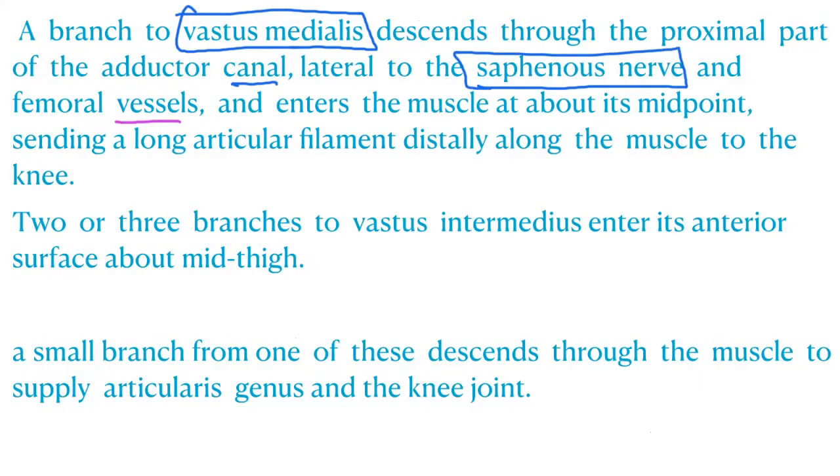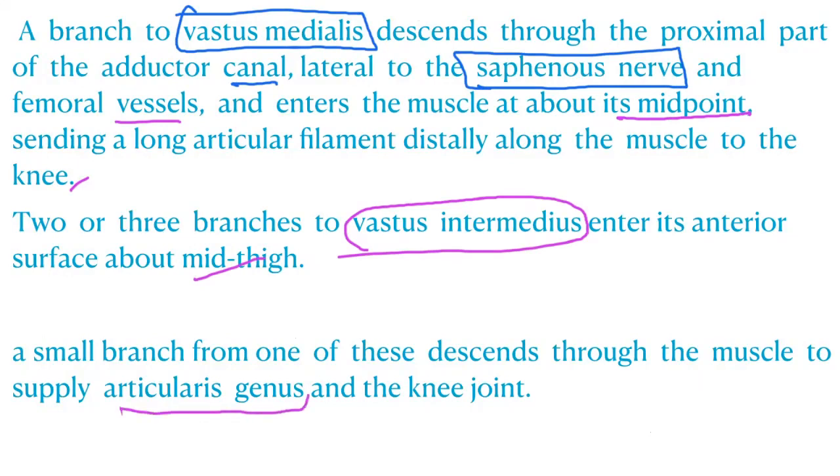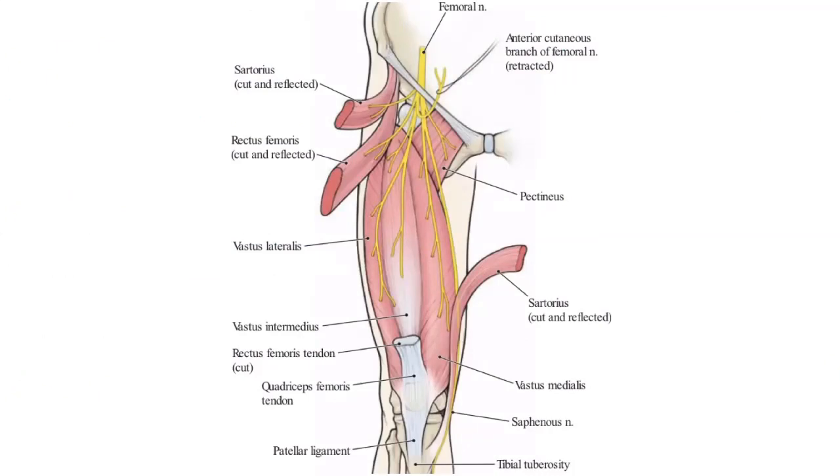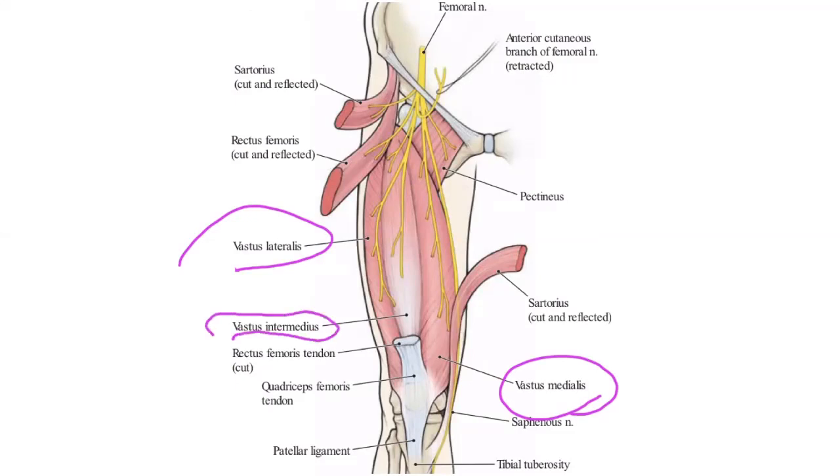It accompanies the femoral vessels and enters the muscle at about its midpoint, sending a long articular filament distally along the muscle to the knee. 2 or 3 branches to vastus intermedius enter its anterior surface about mid-thigh. A small branch from one of these descends through the muscle to supply the articularis genus and the knee joint. So these are the muscular branches. You see all of the muscular branches: vastus lateralis, this one is medialis and this one is intermedius.